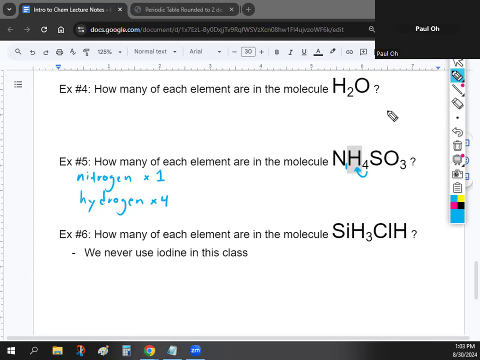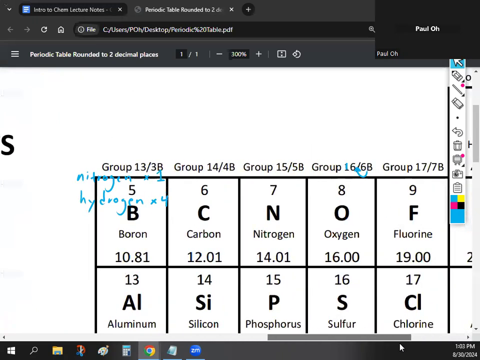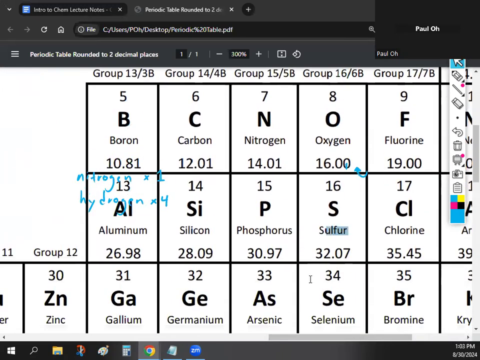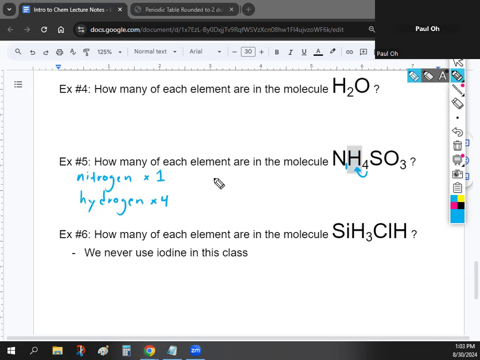For number 6, like there's like 2. Yeah, we'll get there. I'll go over it in a second. Any questions about this one so far? Okay, let's go on to S. If you take a look at the periodic table, S is going to be sulfur. It's right here. So we're going to write sulfur. And if you notice, sulfur has no number behind it, right? Which means it's just 1. And then we talked about oxygen earlier. So oxygen for O, and then there's 3 of them. Okay, so for number 5, we got 1 nitrogen, 4 hydrogens, a sulfur, and 3 oxygens.